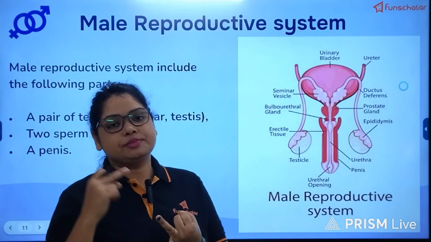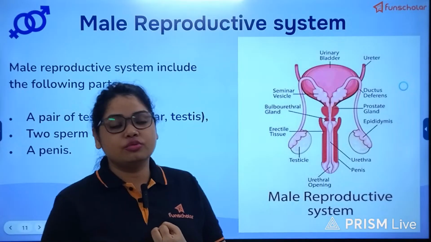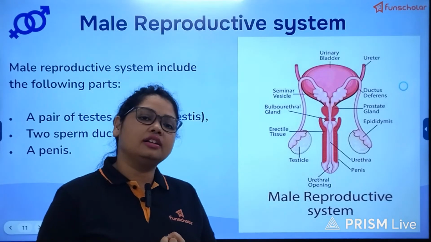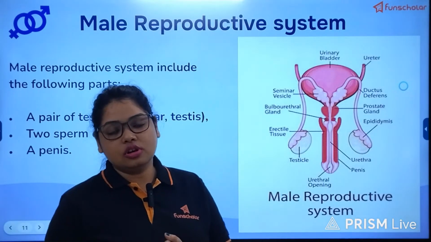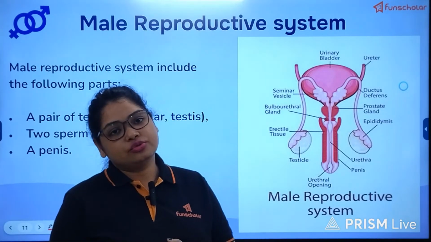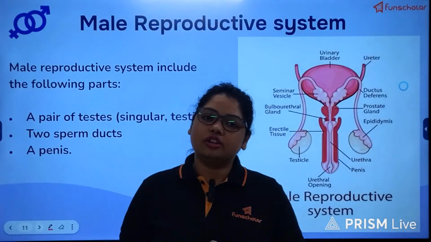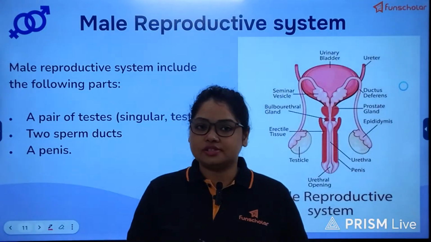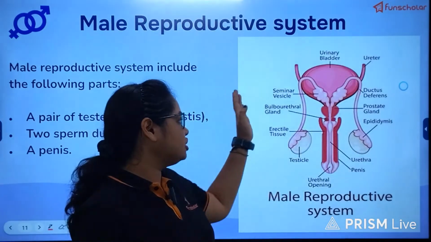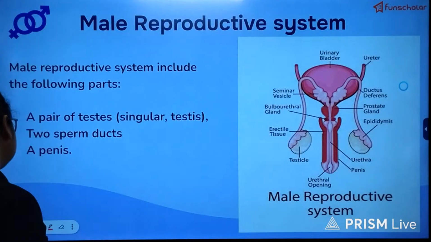Then the sperms get enough nutrition to remain viable until they reach the female reproductive tract, and also the sperms shouldn't dry out and die while being passed through the passages of the female reproductive system.